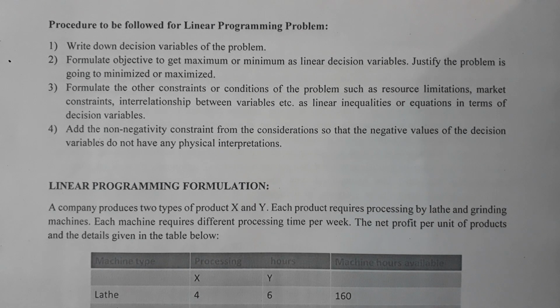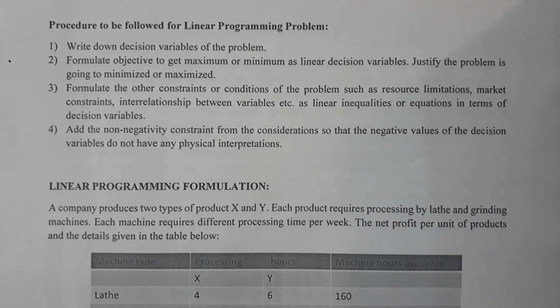Add the non-negativity constraint to the consideration, so that negative values of the decision variables, which do not have any physical interpretation, are excluded. What is the non-negativity function? I already told you, it must be more than 0. What is to be produced by the lathe and what is to be produced by the milling machine must be more than 0. You cannot produce anything less than 0. That is not possible. So non-negativity is nothing but the two product mix quantities must be more than 0. This is the non-negativity function.